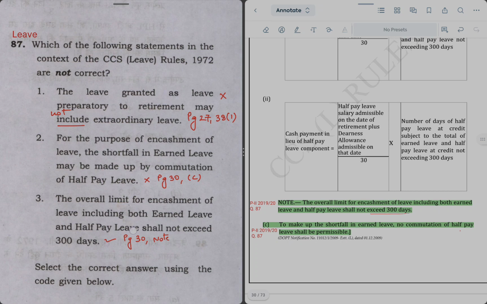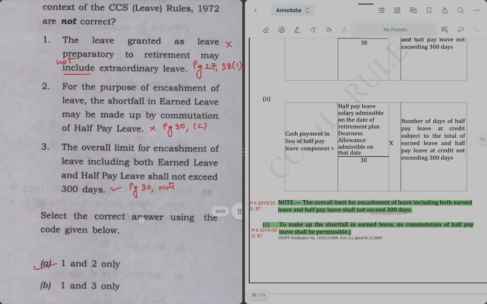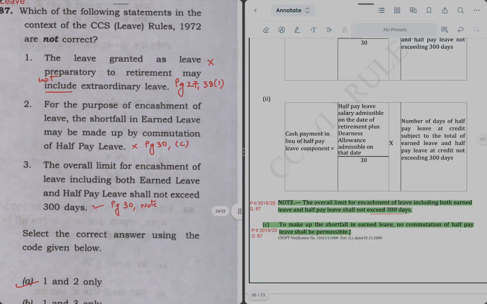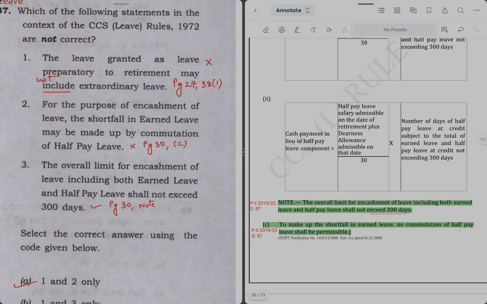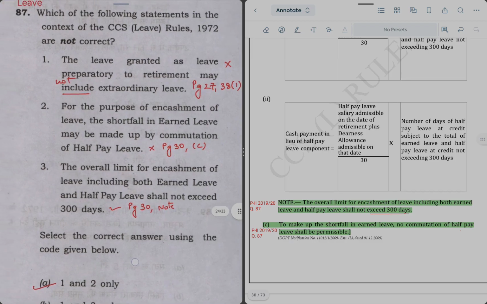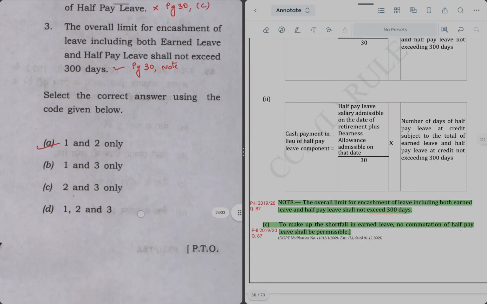So the right answer will be option A, 1 and 2 only, because the question is asking statements which are not correct. So I am repeating this again. Whenever you find this statement not correct, you please write this somewhere before you start solving, so that when you come to the options, you will know that question is asking incorrect statements, because you might forget by the time you solve the options. Okay, so please bear that in mind. It will save you valuable marks.